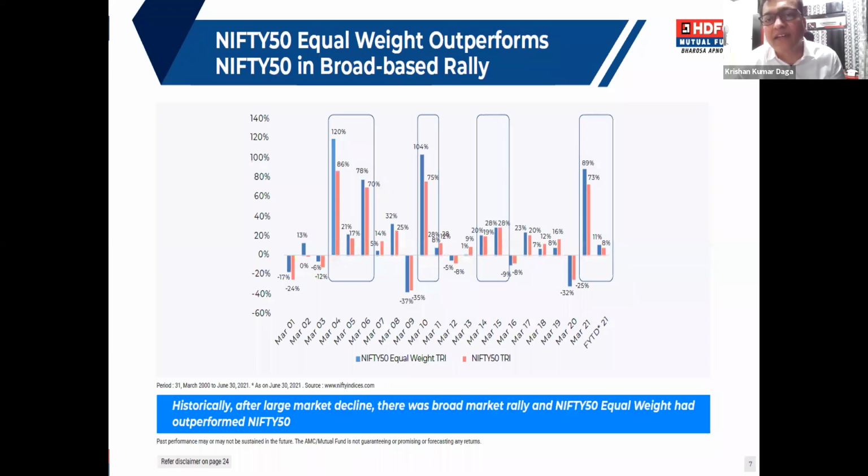better. So you can see the return last year, where equal weight has given 89% return compared to Nifty, which is only 73% return. So what we are trying to say is, whenever the market recovers after any market decline, that is the time when Nifty 50 equal weight is always outperforming. That's showing the historical data very, very clearly.